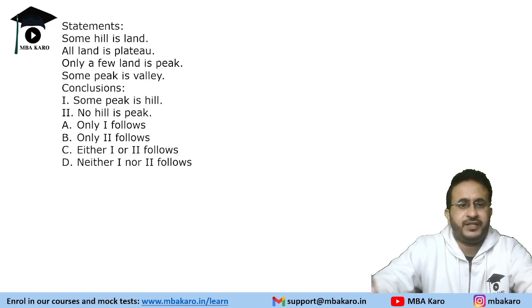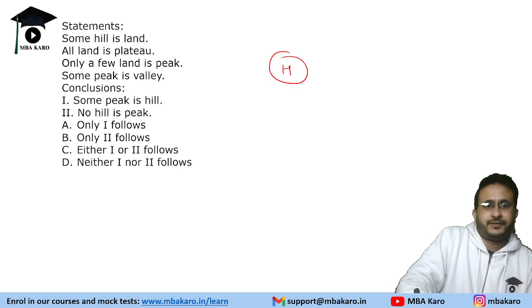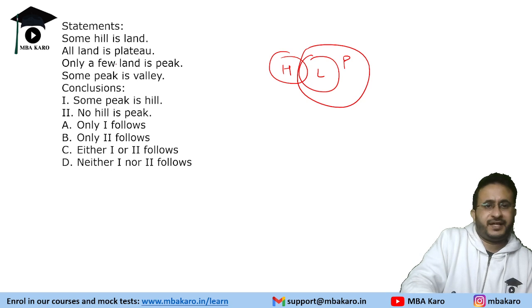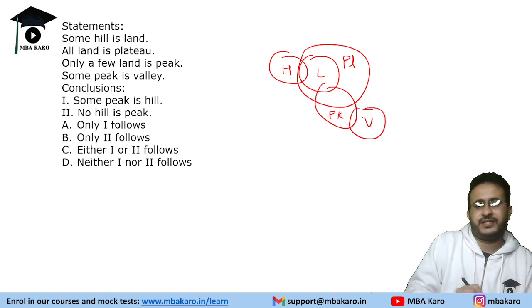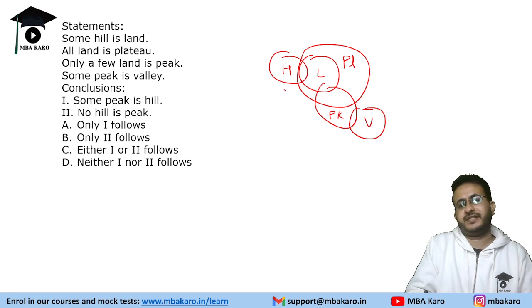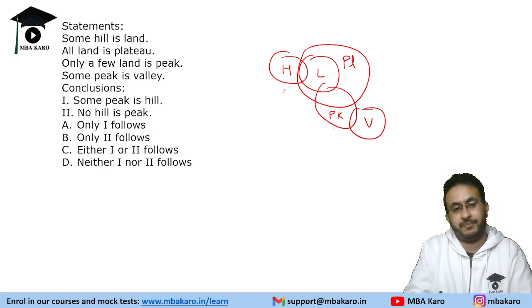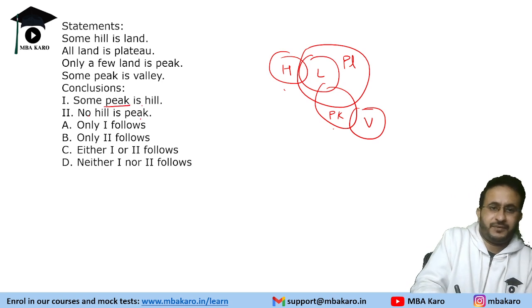So here's the next one. It says that some hill is land, all land is plateau. Then we have only a few land is peak. This is peak, and some peak is valley. So this is the generic Venn diagram. It says some peak is hill. So first we can say that some peak and hill are not overlapping. No hill is peak. Now if you see these two elements, same,